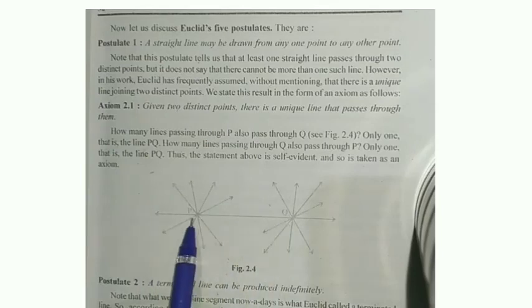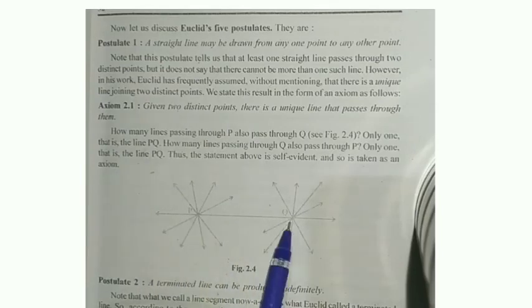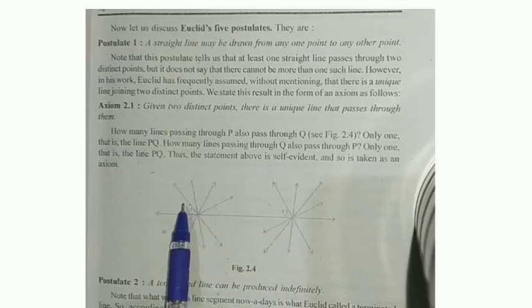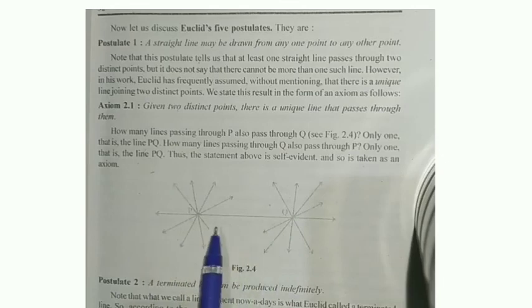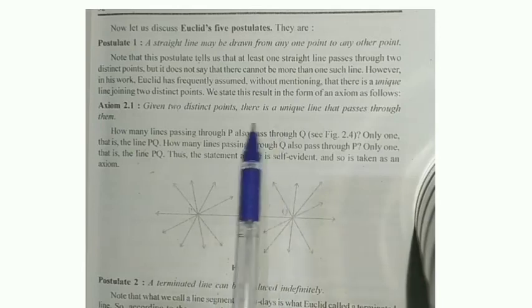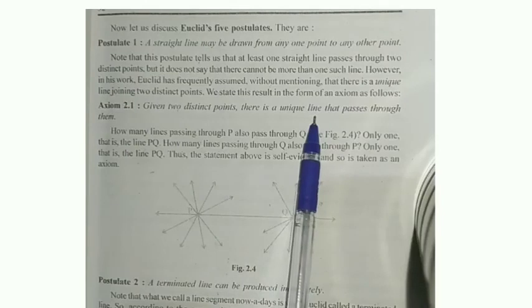So from P to Q, you can draw only one line, and that should be straight. You can't draw a zigzag, or any other curved line. The straight line always lies between only two distinct points. Then you can say it is a unique line.